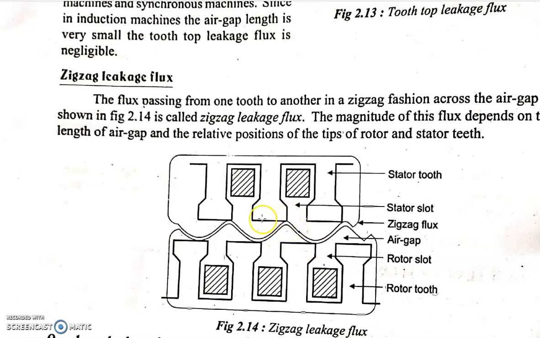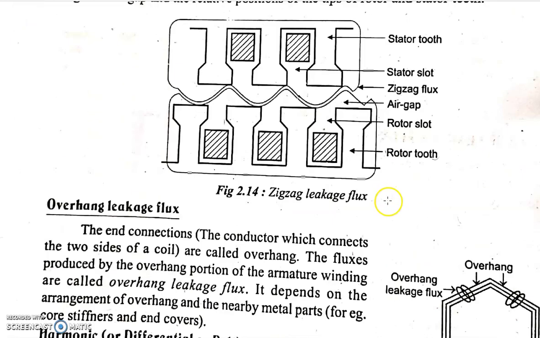If the distance between the teeth of stator and rotor is more, the zigzag path length will also be more. So it depends upon the position of the tips of the rotor and stator teeth, because the zigzag flux passes from tip to tip of stator and rotor teeth.